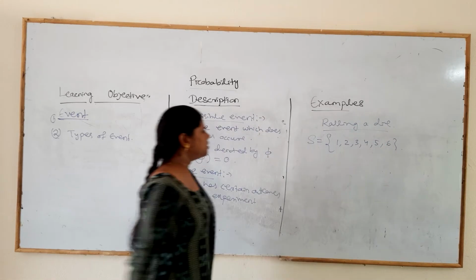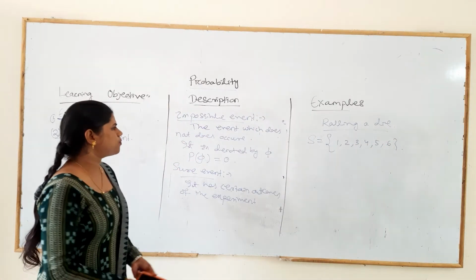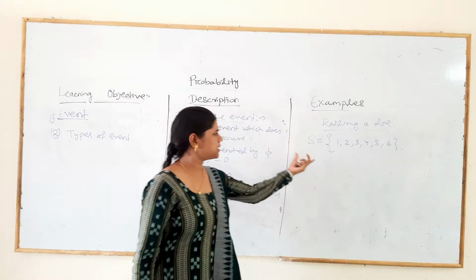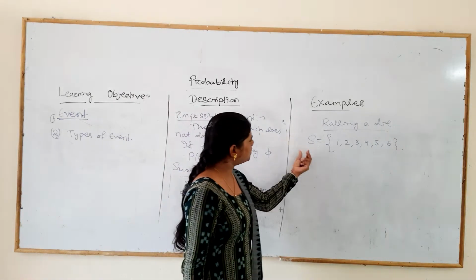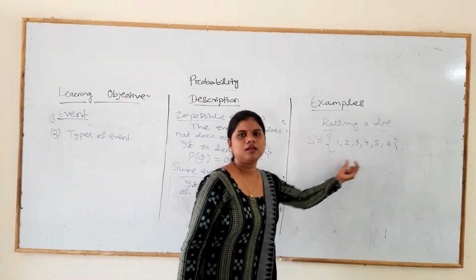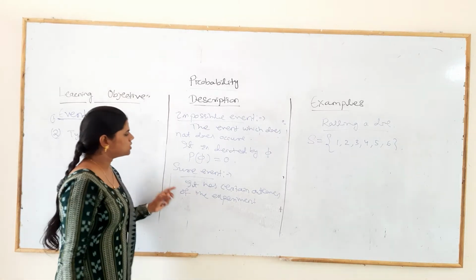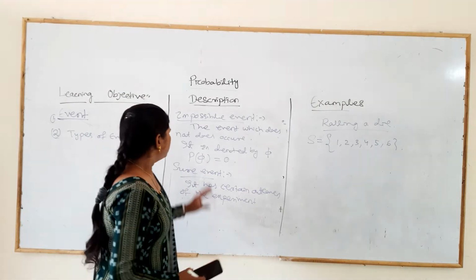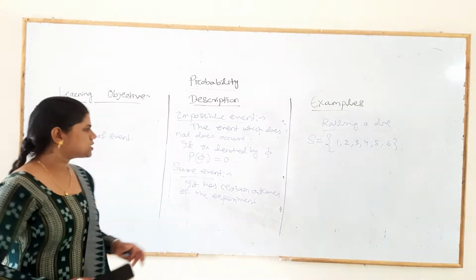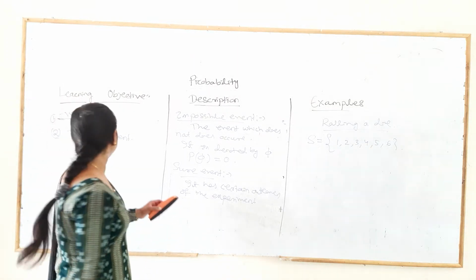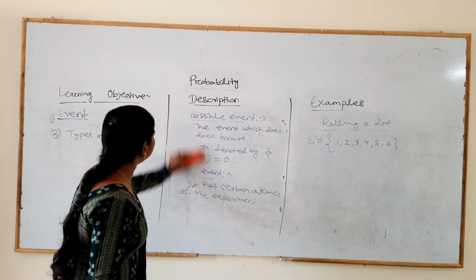If we do this experiment, we surely get these outcomes. So this type of event is known as the sure event, and the probability of a sure event is equal to 1. Then next is the simple event.